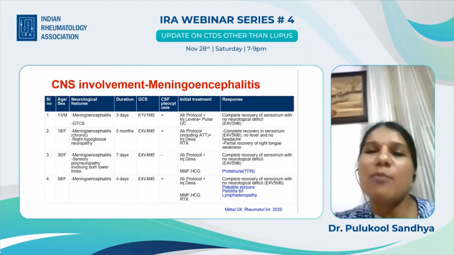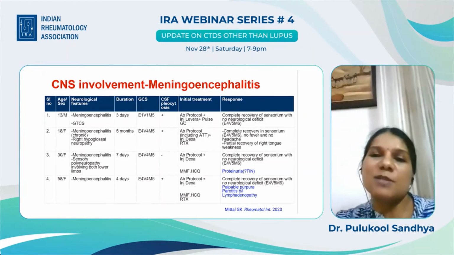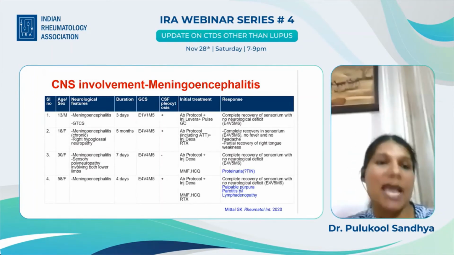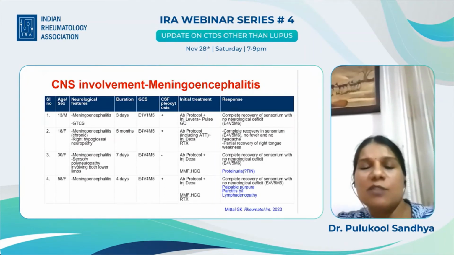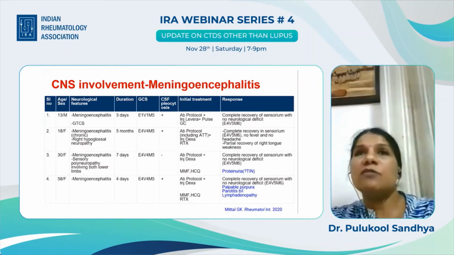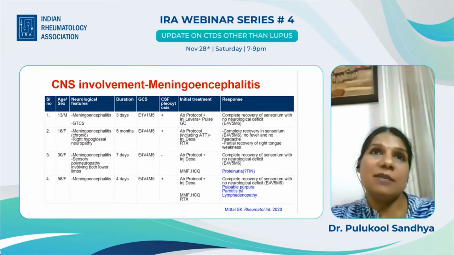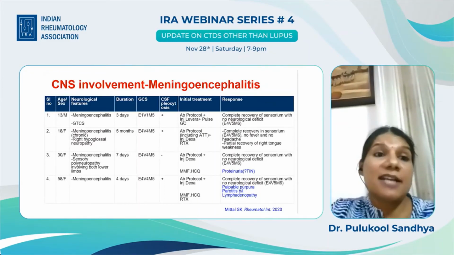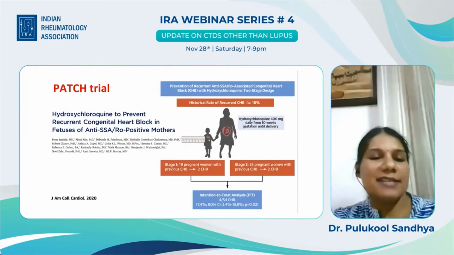So that was a very important learning point, that these patients will do well on low dose steroids, which were tapered and stopped in 6 months, and the patient is now on HCQ, and 1 year has passed and he has not had any other symptoms. The other 3 patients required other drugs in combination, but all of them did well just with low dose dexamethasone. The learning point here, my neurologist colleague told me, is that all these patients would have been treated as TB if we had not considered the diagnosis of Sjogren's, and none of these patients had sicca symptoms.